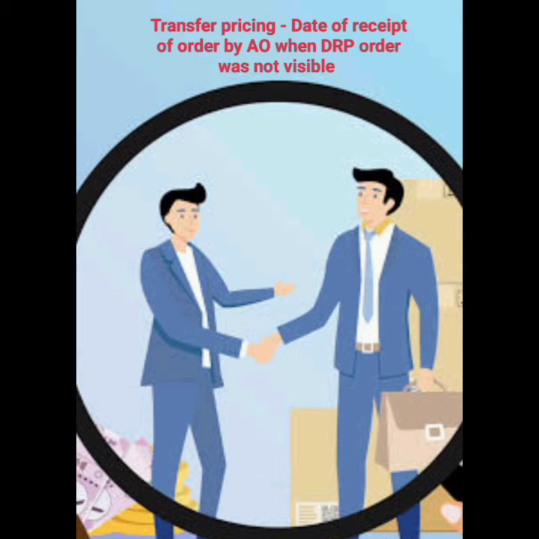Sometimes there is a computer breakdown. It can happen. Sometimes, for example, if CBDT sends some order, in individual cases it may not apply to the portal, but sometimes it goes to the spam folder. So all this can happen. So I thought some reason would be given, but no such contention was given. So what I feel is maybe the AO had some cataract problem and hence it is not visible. Just for fun, don't take it very seriously.